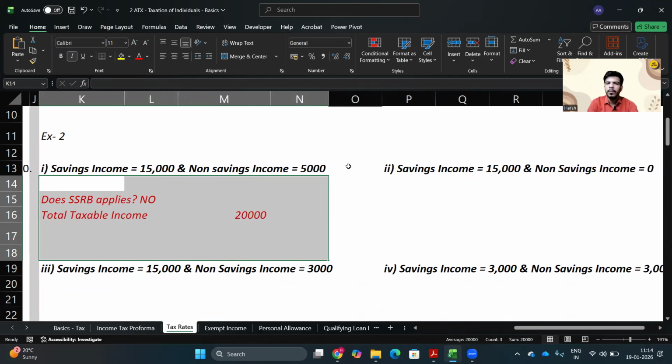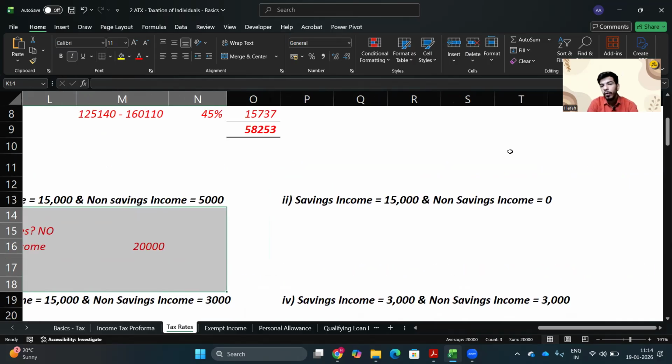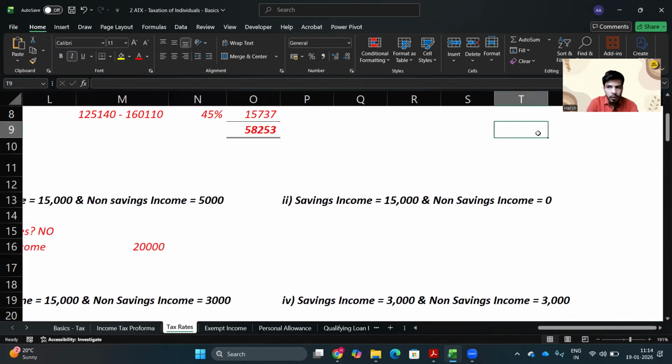Next, savings income being 15,000 pounds and non-savings income being 0 pounds. Now you have the full 5,000 pounds available with you. So 15,000 is your savings income, and if you get 5,000 of starting rate band, what would be your taxable income? It would be 15,000 minus 5,000 pounds, which is 10,000 pounds.